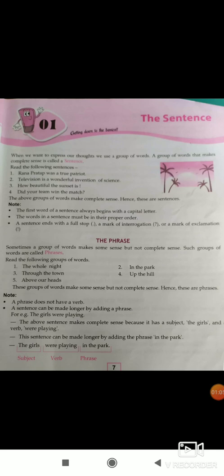Now we are talking about phrases. Sometimes a group of words makes some sense but not complete sense. Such a group of words is called a phrase. You can see examples: the whole night, in the park, up in the hill, through the town, above heads. This group of words makes some sense but not complete sense. Hence, these are phrases. A phrase does not have a verb.